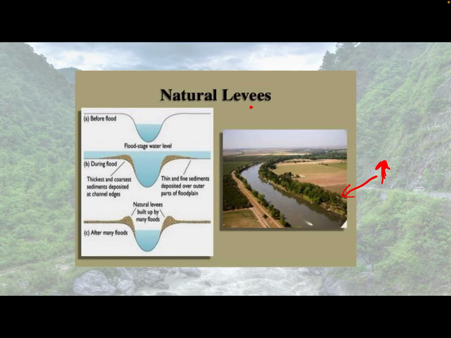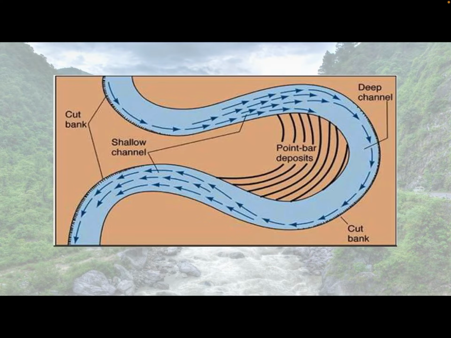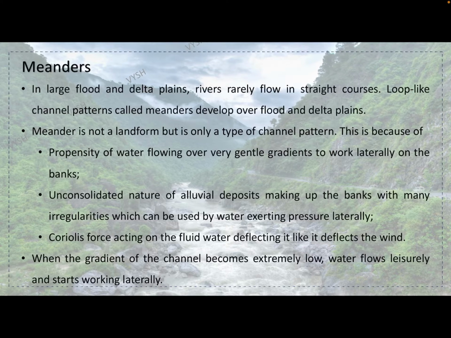During the flooding the deposits got deposited at this point, and after the flood dries up or moves away, this deposition will be left like this itself. This is known as a natural levee basically. And here in the meander, this is known as the point bar deposit.